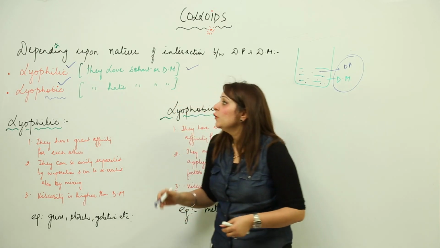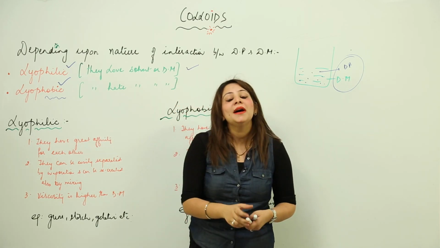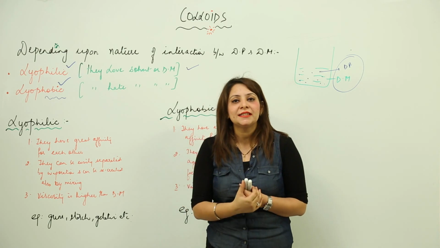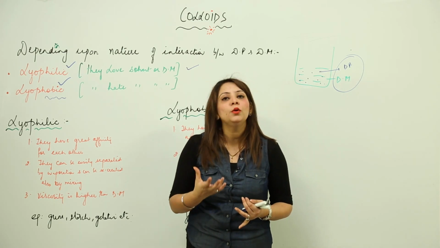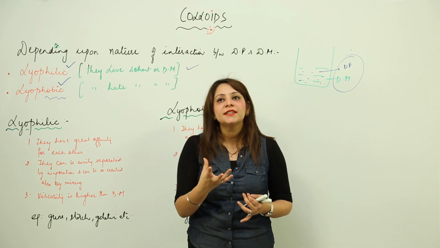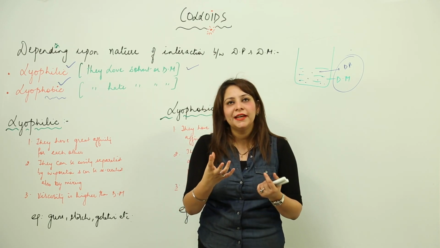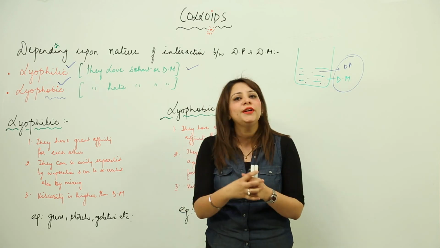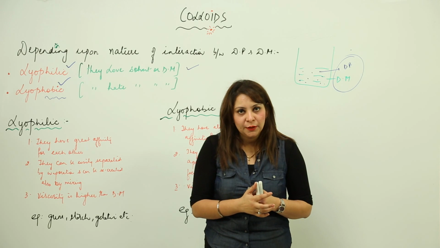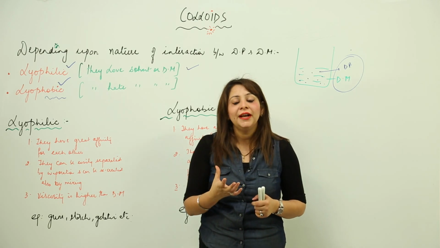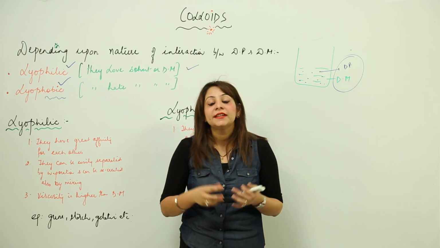Now, when we talk about lyophilic, you must have seen many substances like gum, gelatin, starch. How do they look? The particles just stick to each other. We see that the particles just stick to the dispersion medium. That is why they are very viscous, right. Why do they stick to each other?